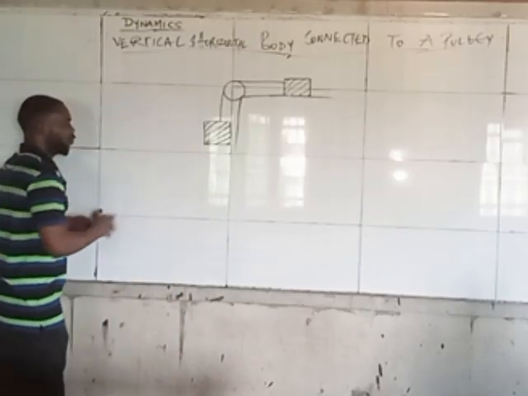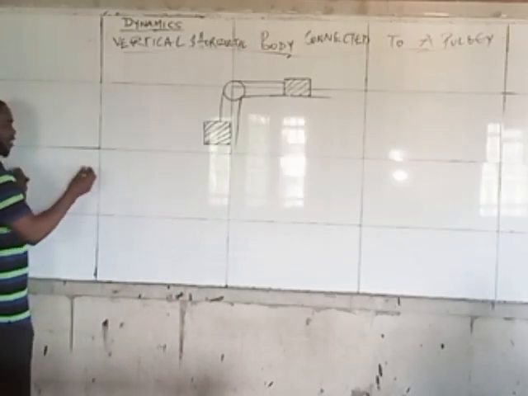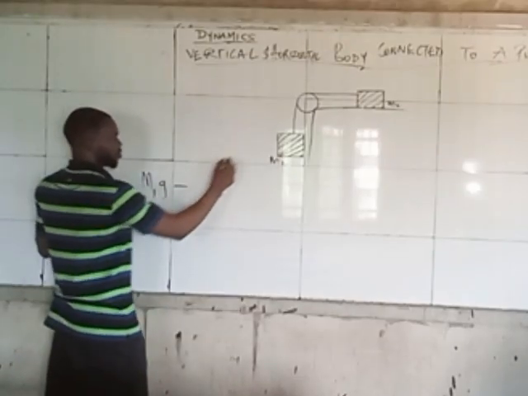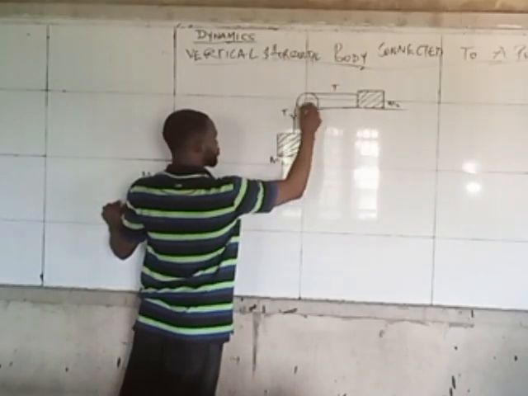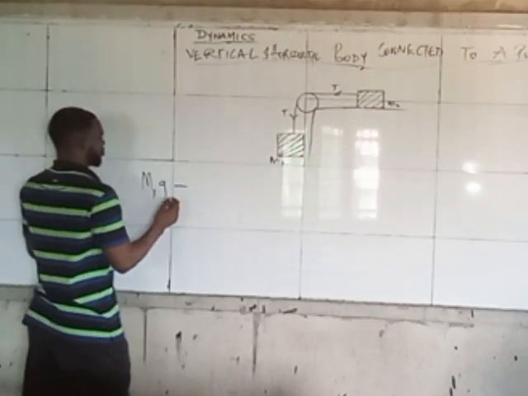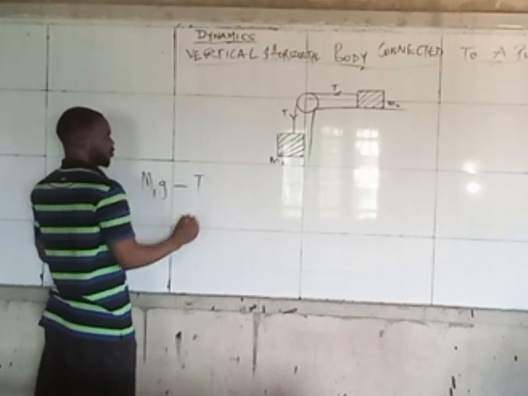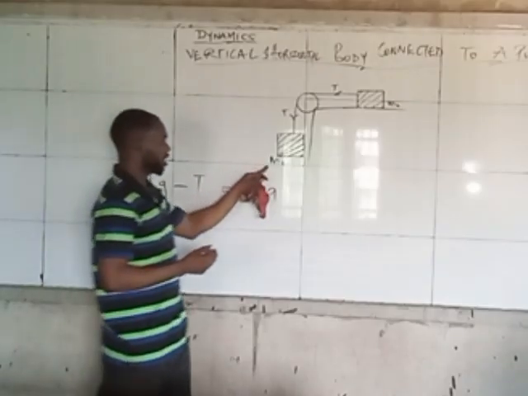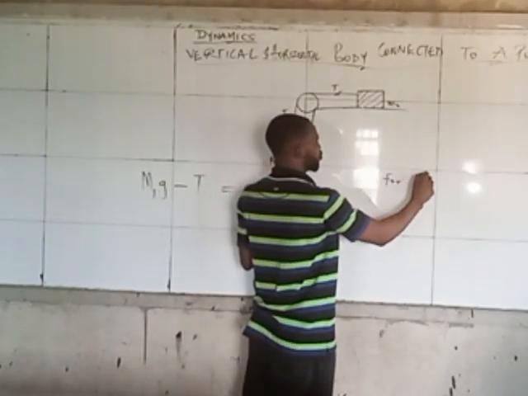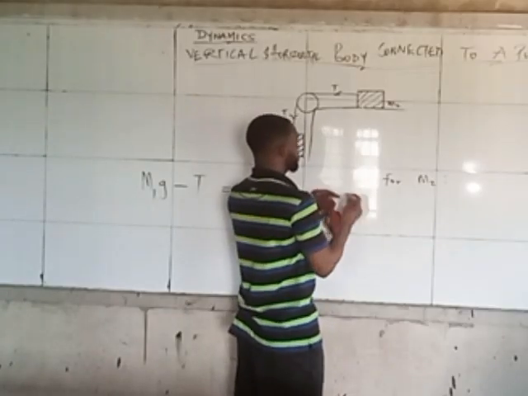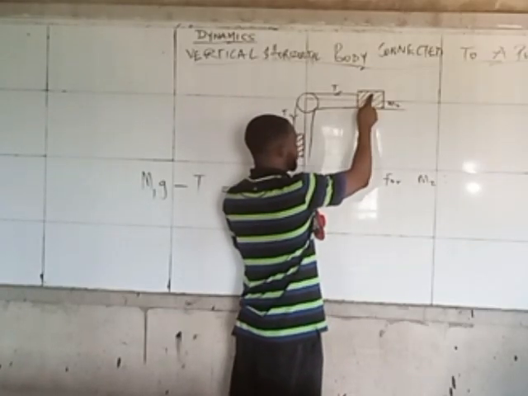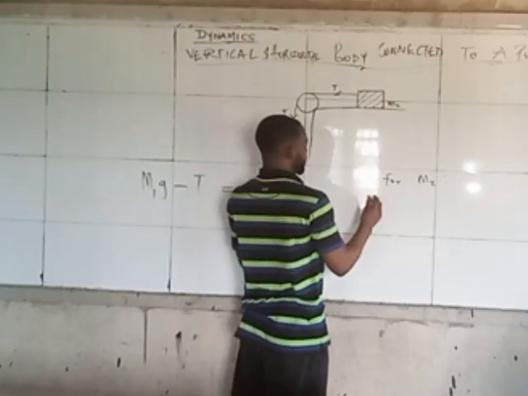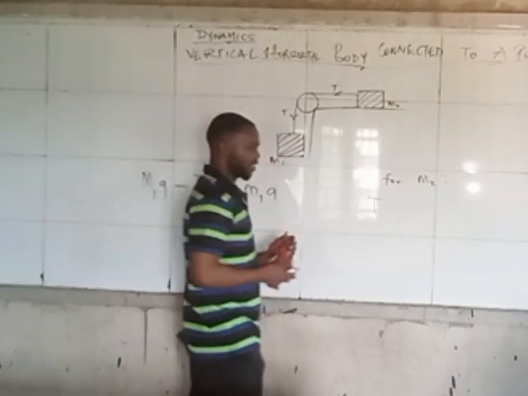So if that be the case, the one that is on the vertical will always be, let's say this is M1G, that is weight, minus the tension, so it is going to be in this order. So M1G minus the tension equals M1A for this particular body. While for M2, because of the fact that tension is moving before it, you say that it is tending towards tension. So it is going to be T, but this time around, notice something.